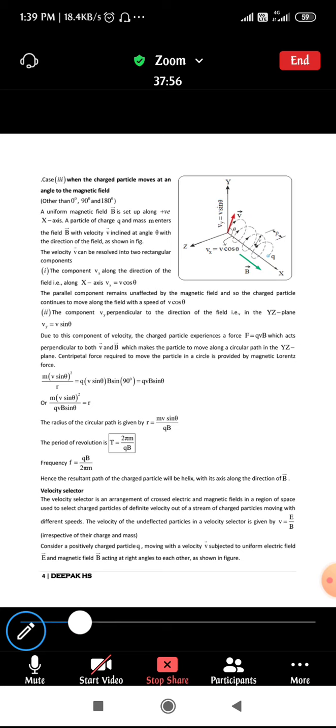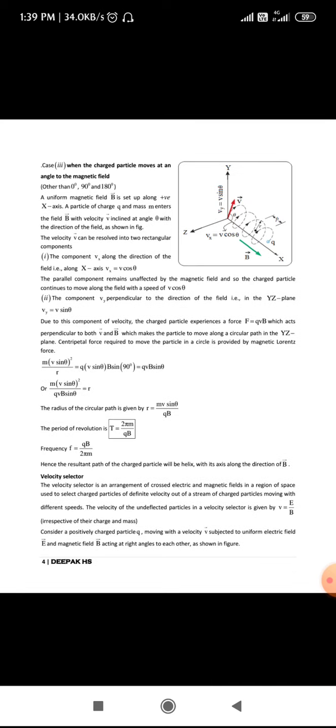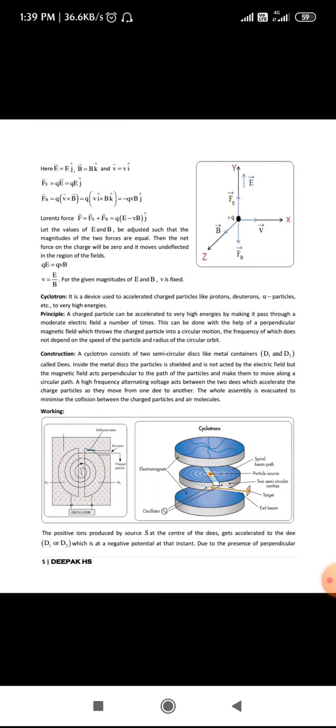Next, consider a charged particle q moving with a velocity v, subjected to a uniform electric field vector E and magnetic field vector B acting at right angles to each other, as shown in the figure. In the figure, the electric field is directed along the y-axis and the magnetic field along the z-axis.